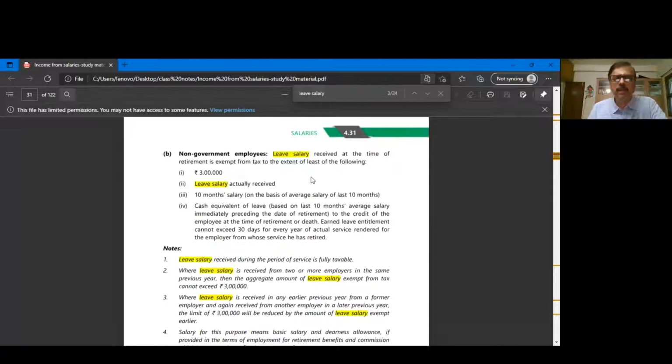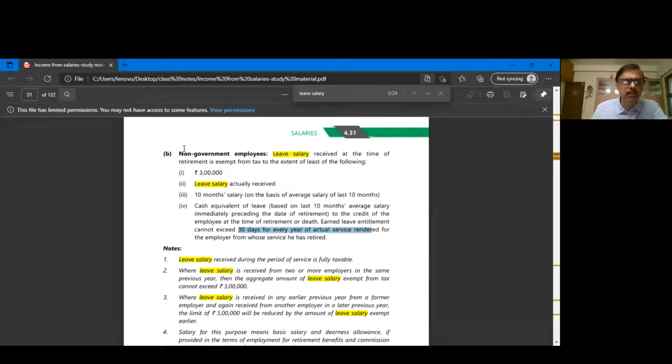Carefully observe. Leave salary received at the time of retirement is exempt from tax to the extent of least of the following. 3 lakhs is the limit fixed by government. Leave salary actually received, 10 months salary on the basis of average salary for the last 10 months, and cash equivalent of leave to the credit of employee at the time of retirement or death, and earned leave entitlement cannot exceed 30 days in a year of active service rendered. So there are 4 limits here. First limit is 3 lakhs. So we are to focus on this.